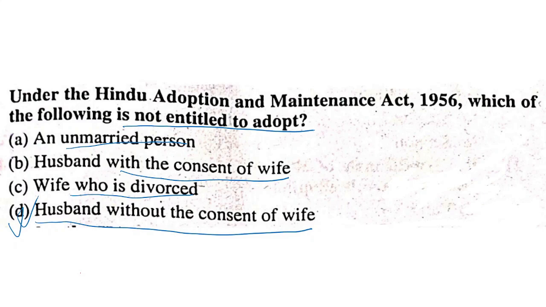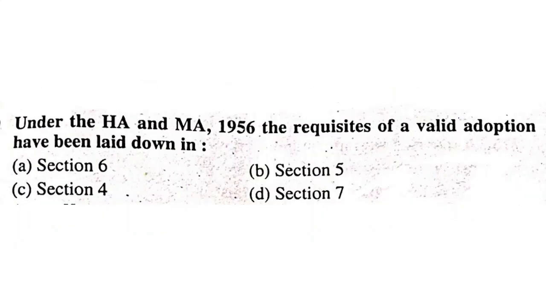If either husband or wife wants to adopt someone, then they need the consent of the other. Husband needs the consent of wife, and wife needs the consent of husband. So D is the answer.